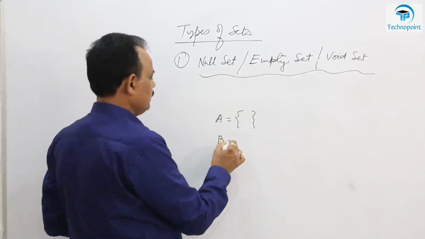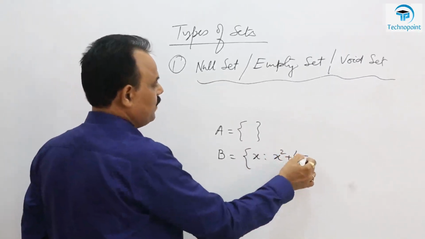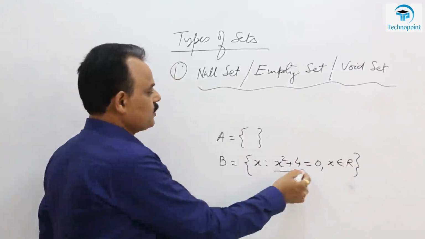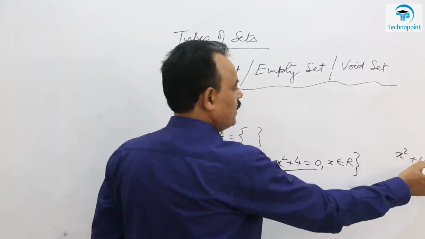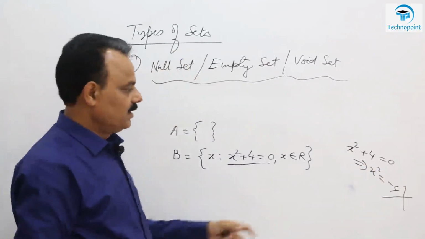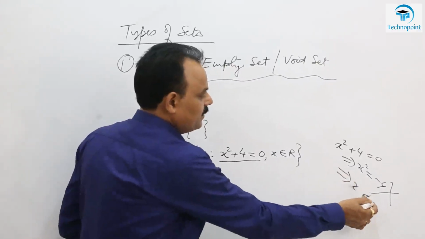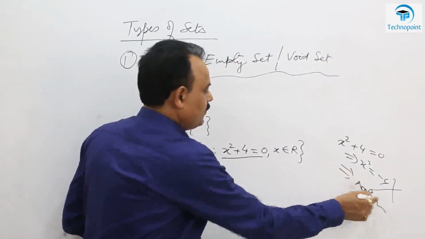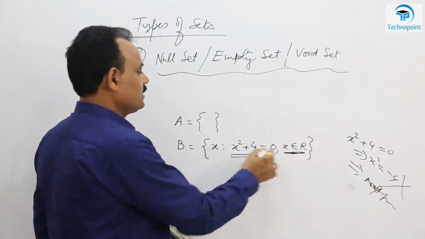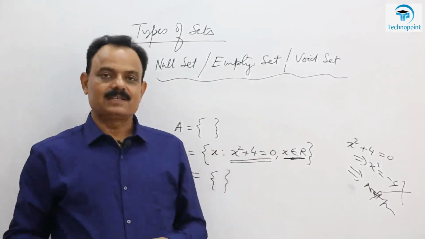Suppose x is an element of B such that x square plus 4 equals 0 and x belongs to real numbers. So if you solve this equation, x square plus 4 equals 0, what happens? This x square becomes minus 4, but the square of any real number cannot be negative. It means here you don't have a real number. This is not possible. But it is given that it must be a real number, but we don't find one. It means it contradicts. It means there is no element in this set. So this is an example of a null set.